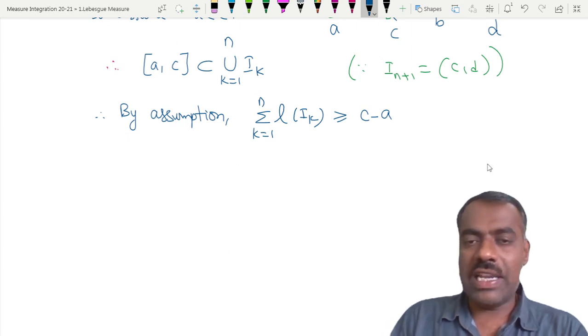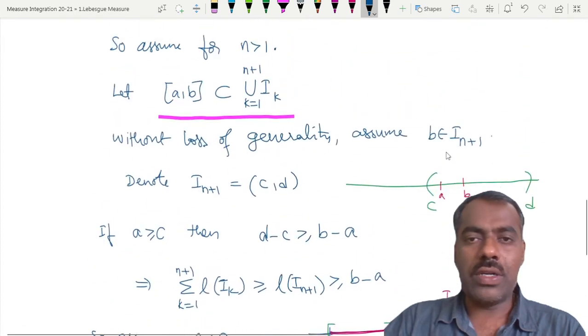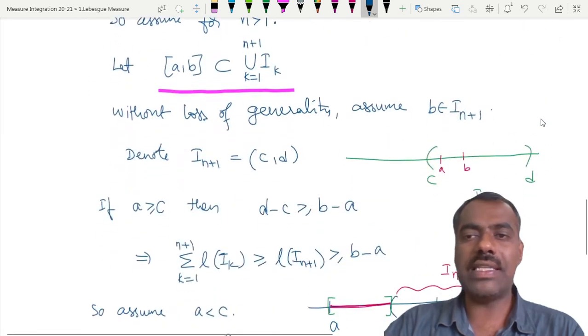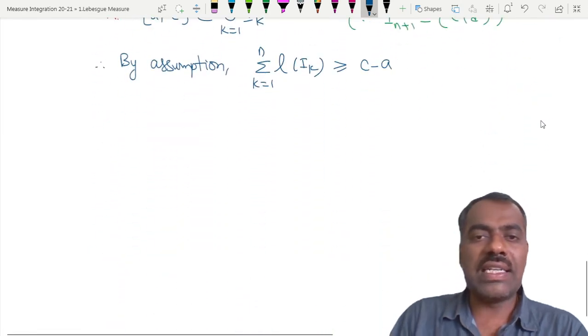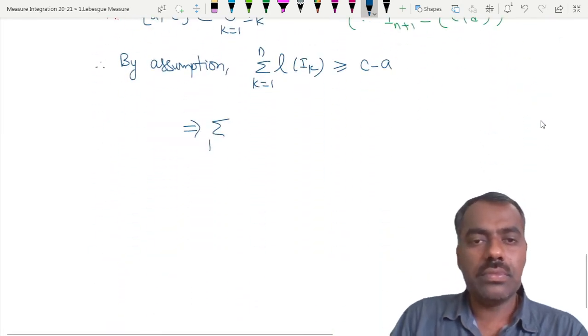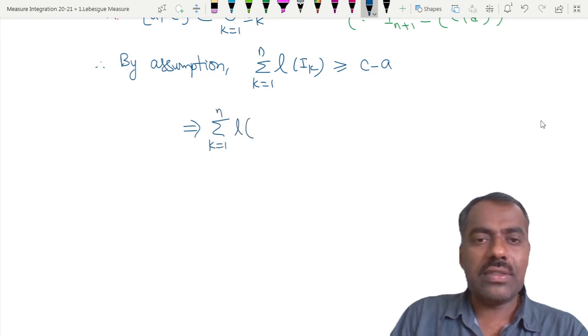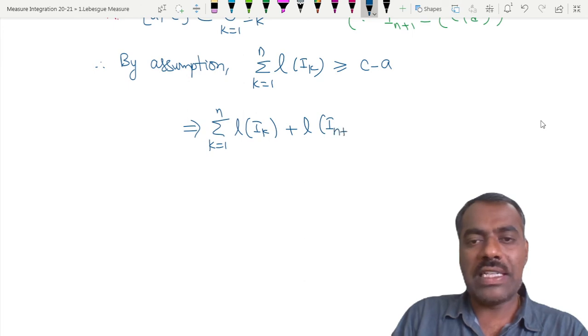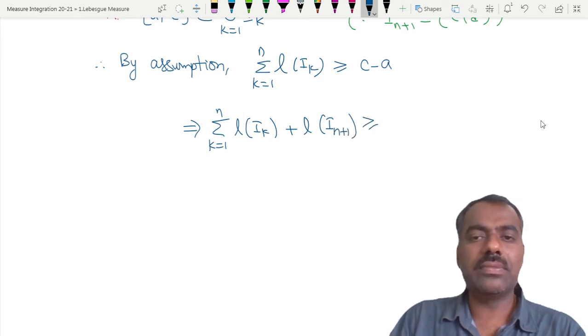But finally, what do we want to prove? We want to show that the sum of those n plus 1 intervals is greater than or equal to b minus a, right? So what is not there here? Only the length of I_{n+1} is not there. Is this clear?